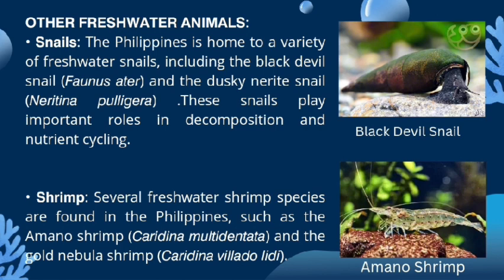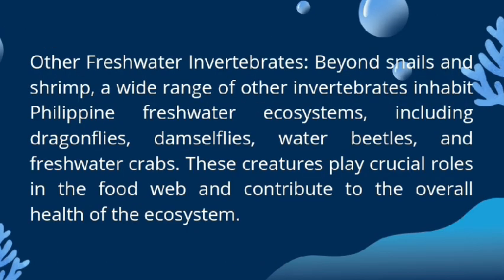And of course, our shrimp. Several freshwater shrimp species are found in the Philippines, such as the Amano shrimp, Caridina multidentata, and the gold nebula shrimp, Caridina villadolidi. We can see here their illustrations, pictures of our black devil snail and our Amano shrimp. Beyond snails and shrimp, a wide range of other invertebrates inhabit Philippine freshwater ecosystems, including dragonflies, damselflies, water beetles, and freshwater crabs. These creatures play crucial roles in the food web and contribute to the overall health of the ecosystem.